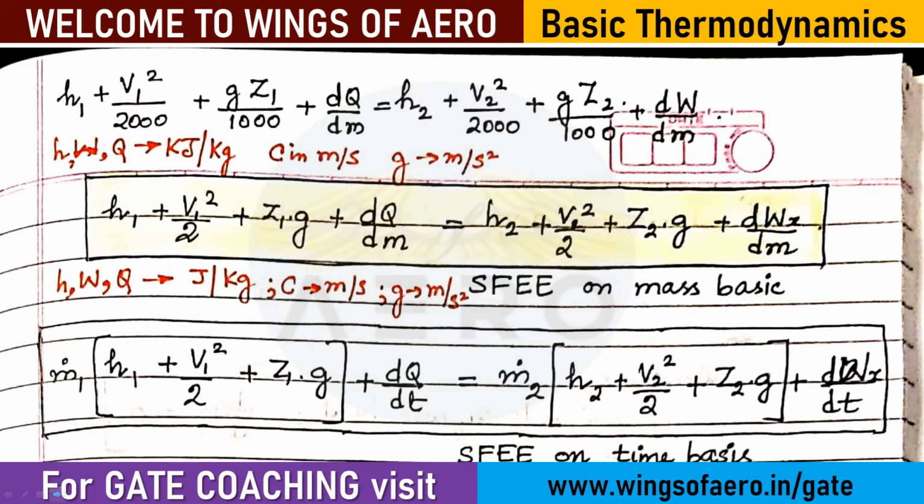Now, if in the given data they have given the H, that is the enthalpy, or the work done, or the heat transfer in terms of kilojoule per kg, and velocity in meter per second and gravity in meter per second square, then you have to use this formula: h1 plus v1 square by 2000 plus gz1 by 1000 and so on.